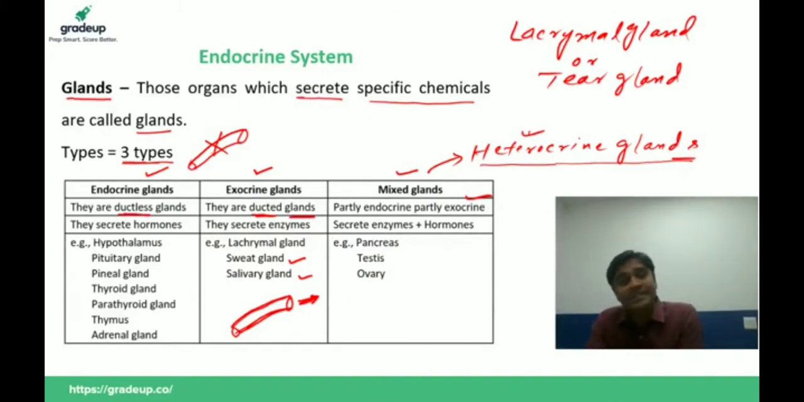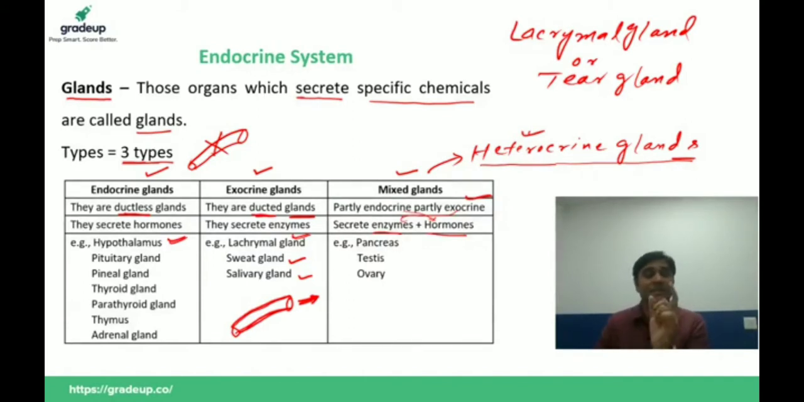So it is a mixed gland. Now the second important difference is what they secrete: endocrine glands secrete hormones, exocrine glands secrete enzymes. So what about mixed gland? They secrete enzymes as well as hormones. Exocrine parts secrete enzymes and endocrine parts secrete hormones. Clear or not? Now we are going to discuss the different examples of endocrine glands.